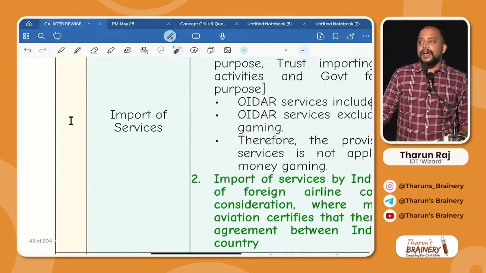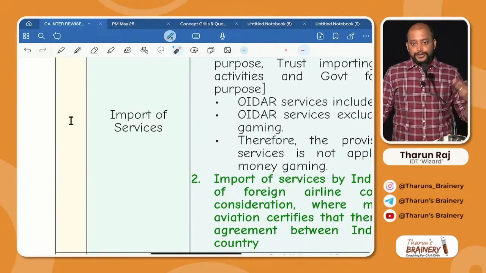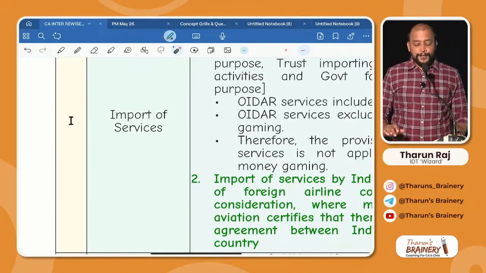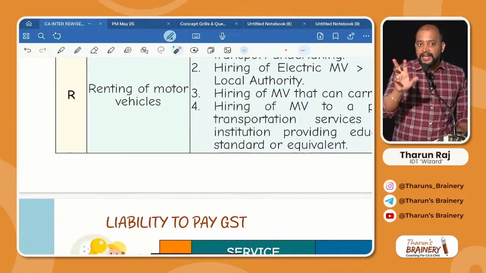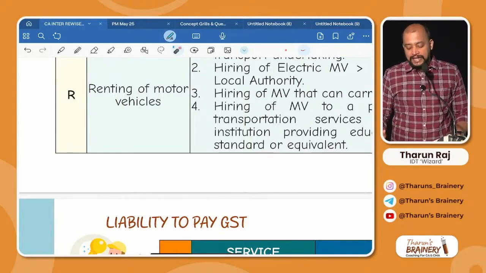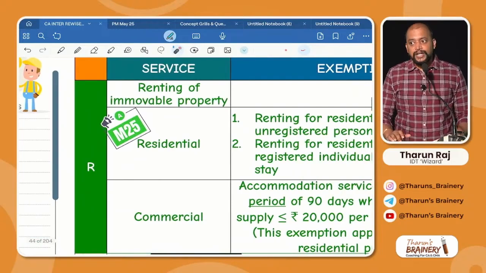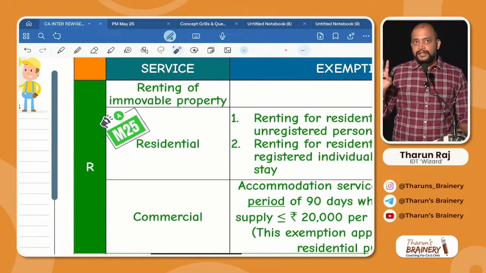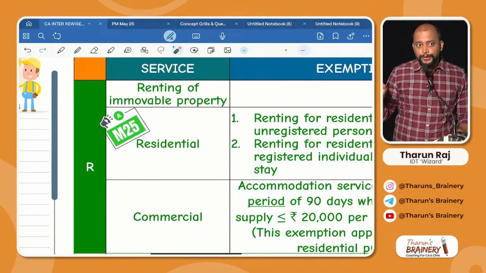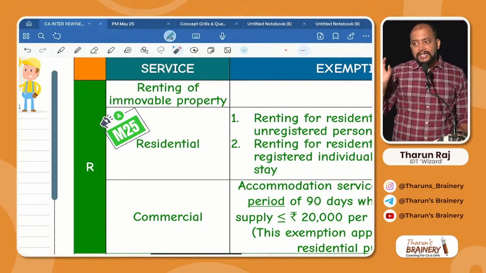Then look into next one, I for import of services. In case of import of service also, we know that recipient will pay. R for renting of motor vehicles. That also yesterday I told you renting of motor vehicles is in RCM. Then next, renting of immovable property, both residential and commercial. So, sir, yes for security lending, I for import of services, R for renting of motor vehicles, another R for renting of immovable property.